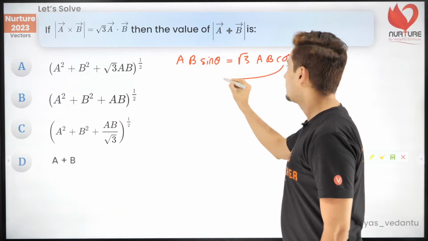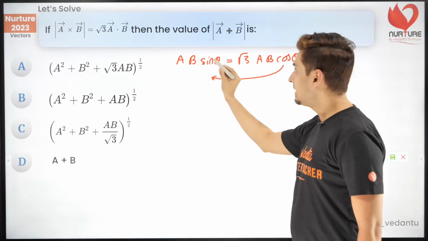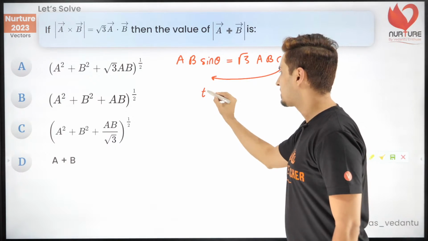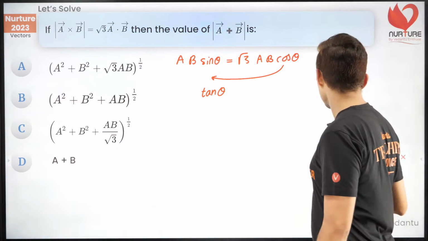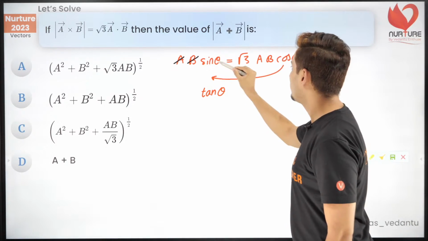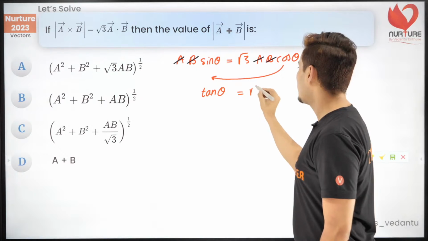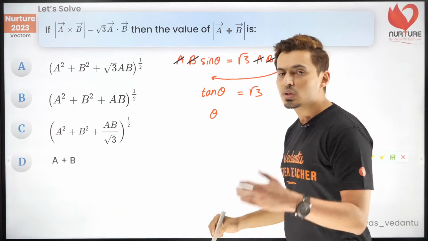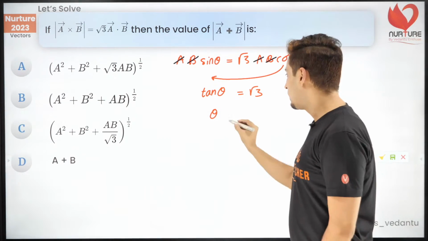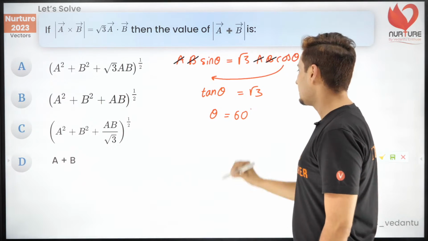So you have to take cos on the left hand side. Sine divided by cos is nothing but tan theta. You have cancelled A and B. Remember that. Okay, so tan theta will be √3. That means whose tan is √3, guys? It is obviously 60 degrees.